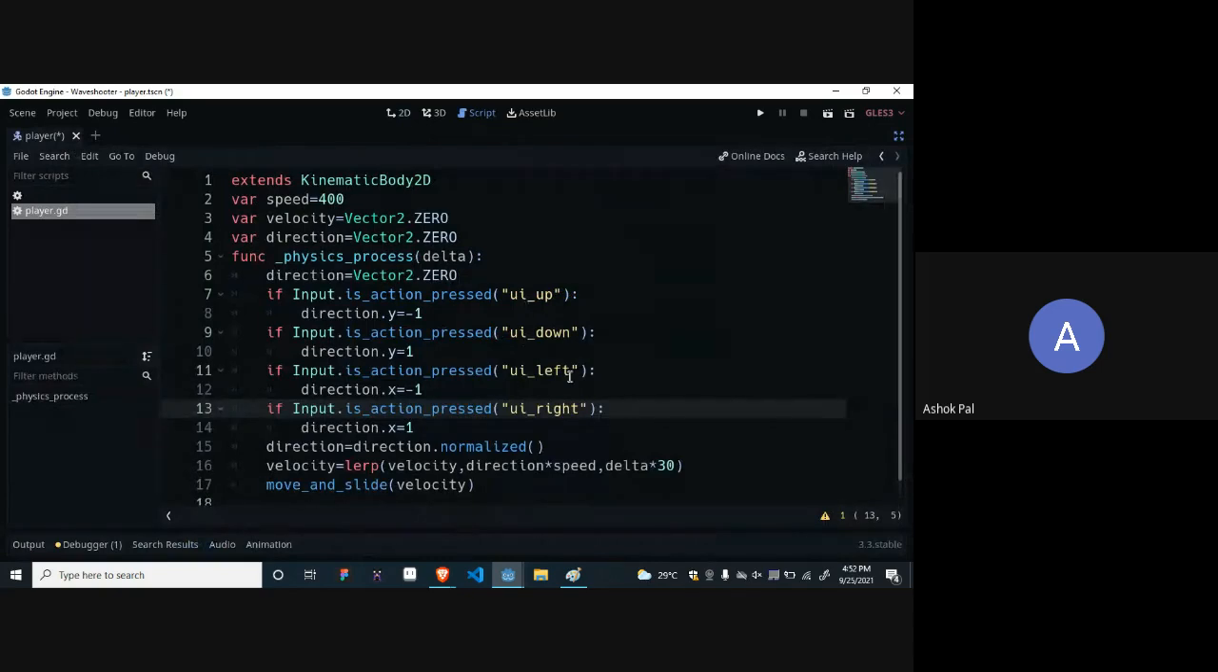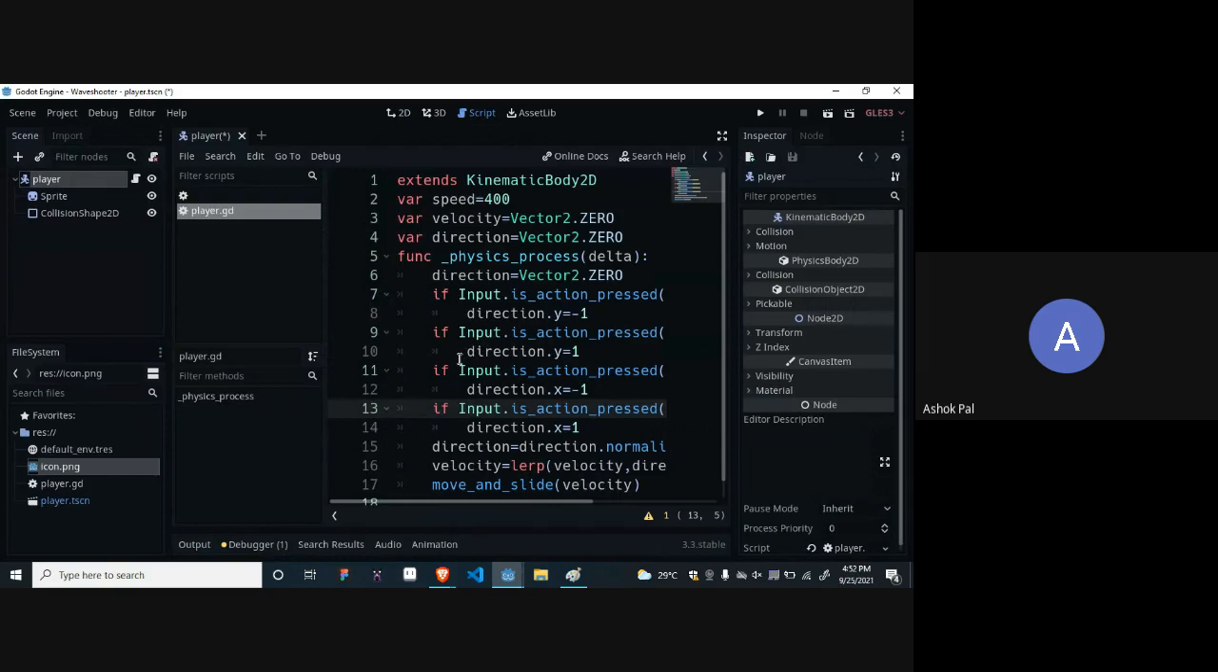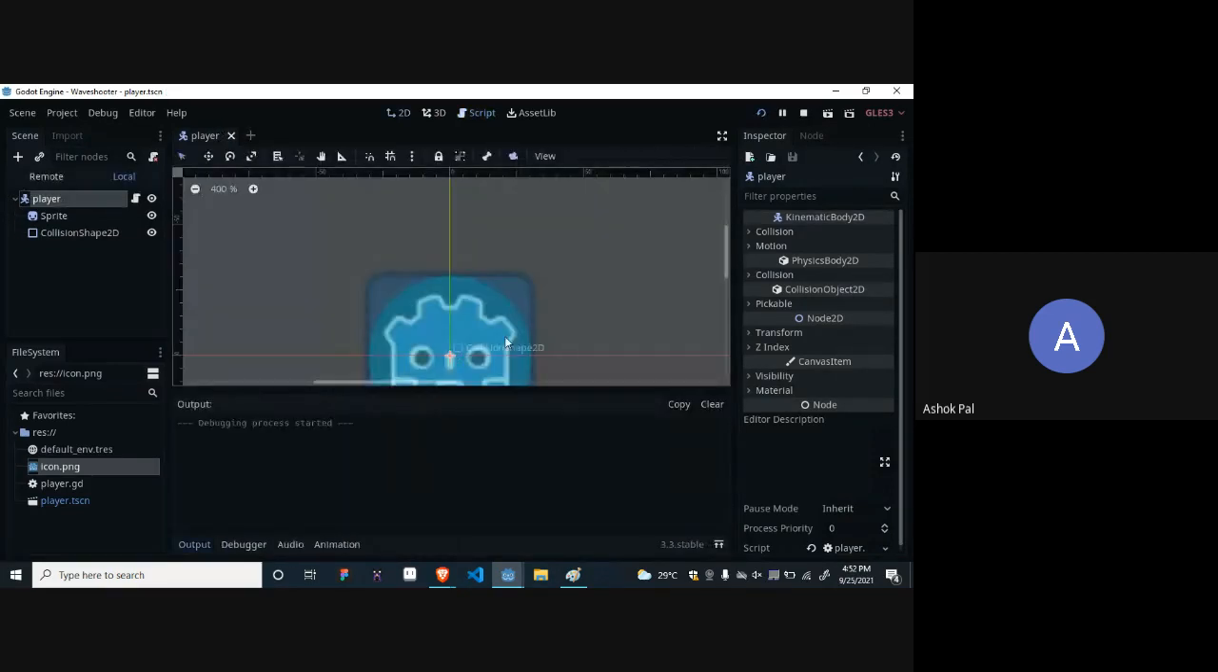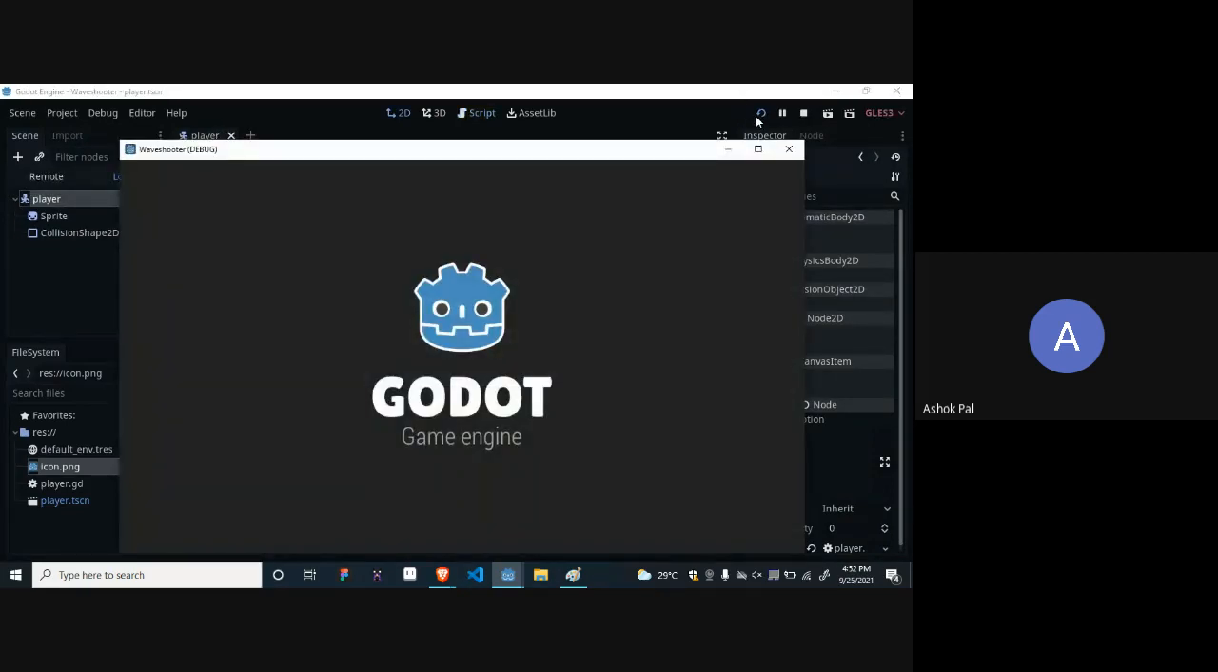UI up, UI down, UI left, UI right. You don't have to write another custom key. We directly mapped it to our default keys. And now when I run it, for running it, you have to click over here.